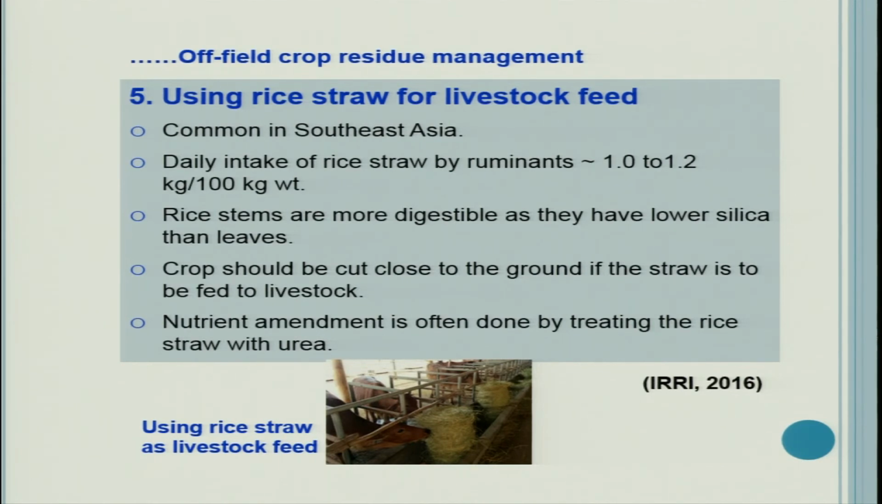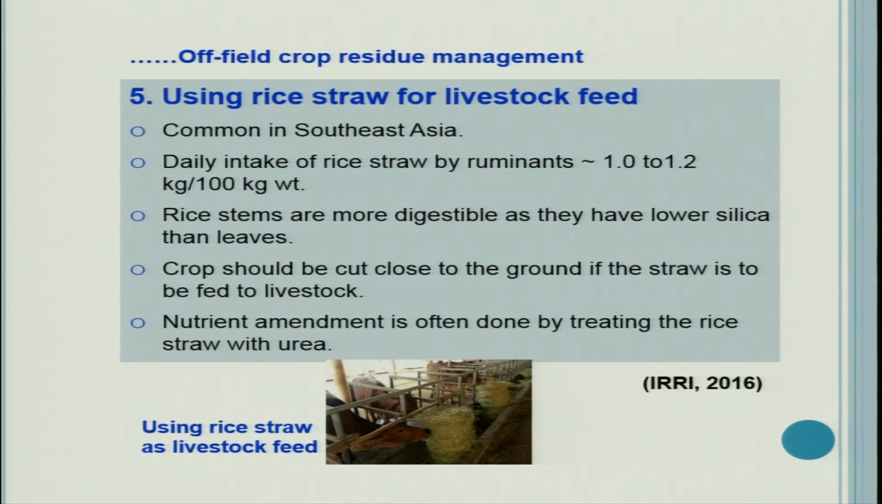Let us see another use of rice straw, that is in livestock feed or animal feed. It is quite common in Southeast Asia, and the daily intake of rice straw by ruminants is 1 to 1.2 kilogram per 100 kg weight. If a cow has 300 kilogram of body weight, then 3 to 3.6 kilogram intake can be there. Rice stems are more digestible as they have lower silica than leaves. Crop should be cut close to the ground if the straw is to be fed to livestock, so that the recovery of straw is more.